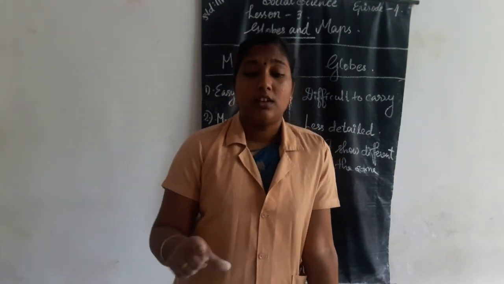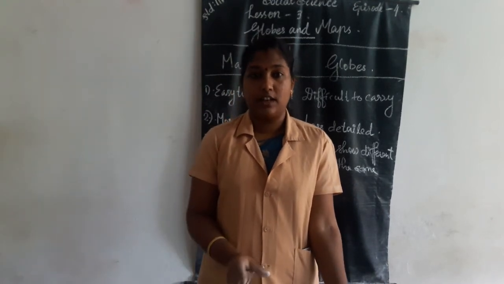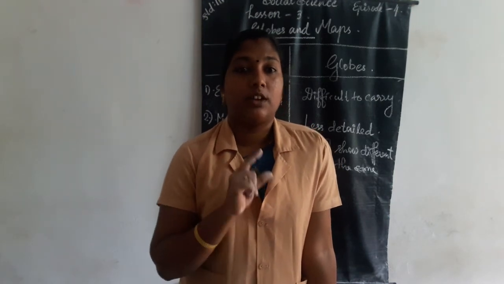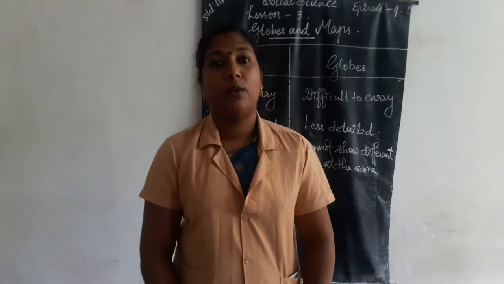Who proved the earth is round in shape? Ferdinand Magellan proved that. The first man to tell us the earth is round in shape was the astronomer Aryabhatta. That's all about the globe.